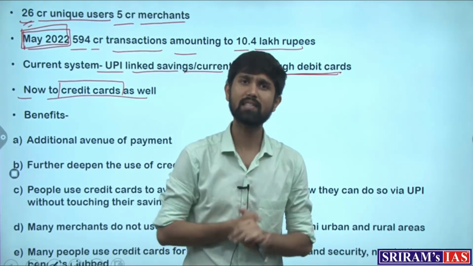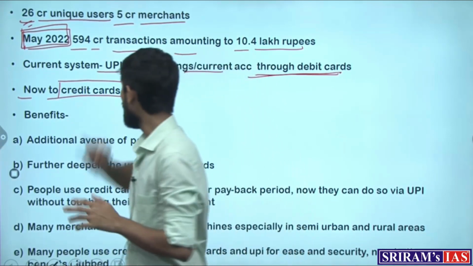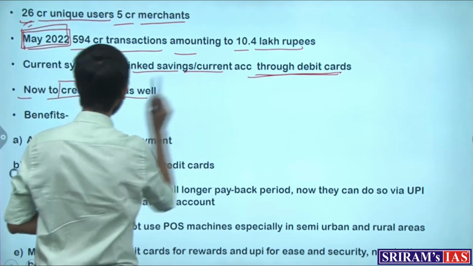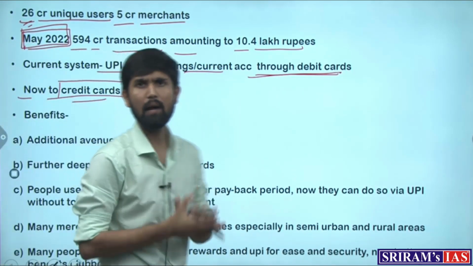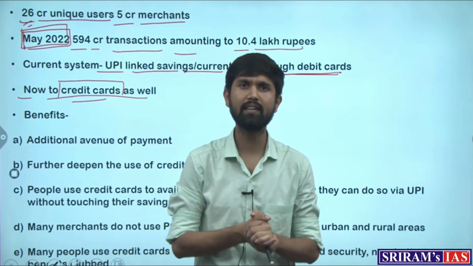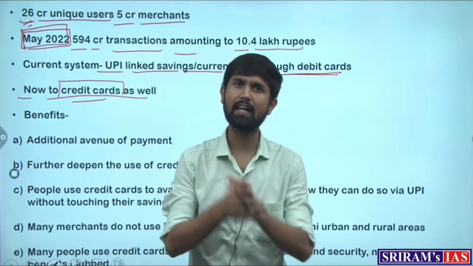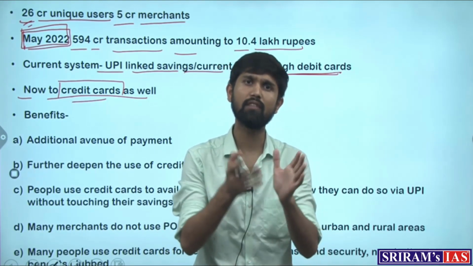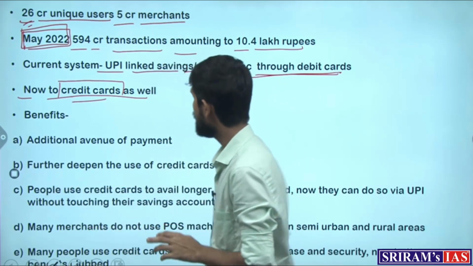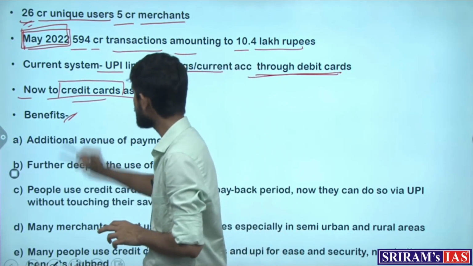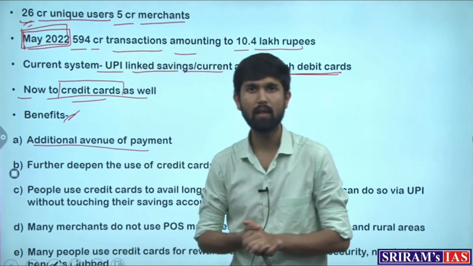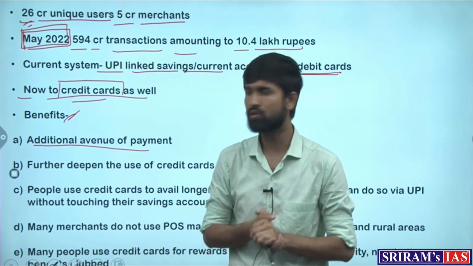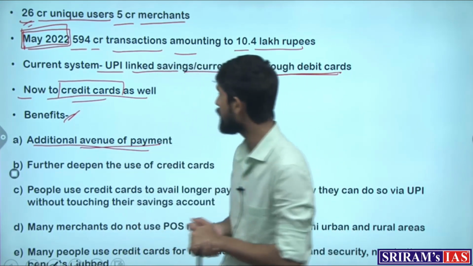So therefore, to extend the success of this service, RBI is extending the service of UPI from debit card to credit cards as well. Now what can happen by extending this service to the credit cards as well? Already people were linking their accounts to debit cards and they were able to pay. What additional benefits can they avail from the credit card UPI scheme as well? So additional benefit can be, first, the additional avenue of payment. One another avenue is added for those who use credit cards more often. They also get an avenue of payment through UPI.